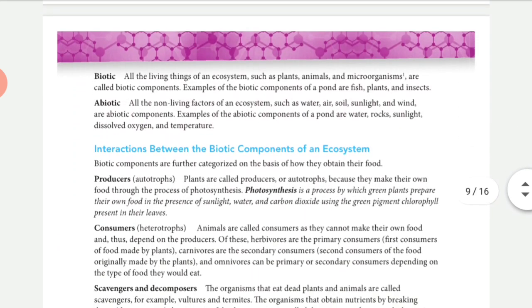Then we have discussed the biotic component. So what is the meaning of biotic component? Living things like plants and animals are called biotic components, like fish, plants, insects, microorganisms. Then abiotic components like water, rocks, sunlight, air, temperature, right?